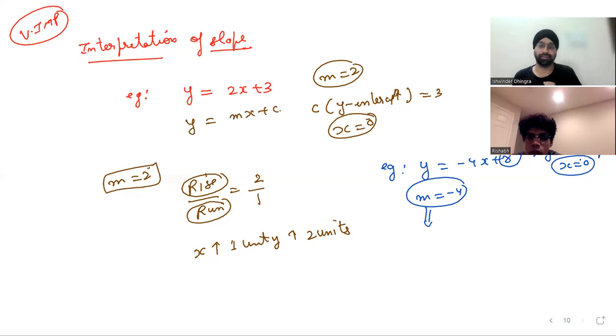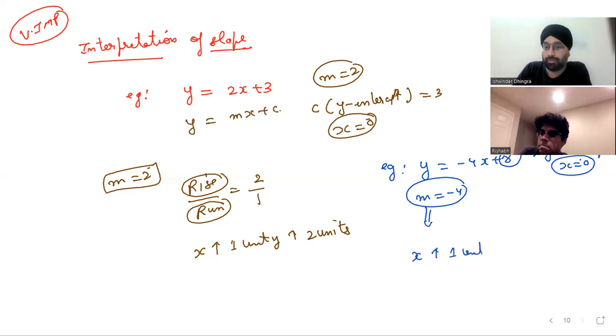Think properly. Meaning that now every time x goes up by 1 unit, y will go negative 4 units. Wonderful. Really, really commendable job. So more precisely, in language terms, I can say that if x increases by 1 unit, then y has to decrease by 4 units. Isn't it?